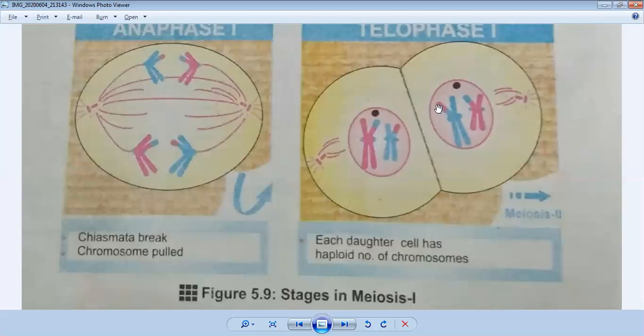So here meiosis 1 is completed, and the cell is divided into two daughter cells, and there is a reduction of chromosomes. It is different from mitosis. When there is mitosis, the number of chromosomes remains the same. But when there is meiosis, the number of chromosomes is reduced. So you can see that each daughter cell is haploid. Haploid means a reduced number of chromosomes. I hope you understand it.